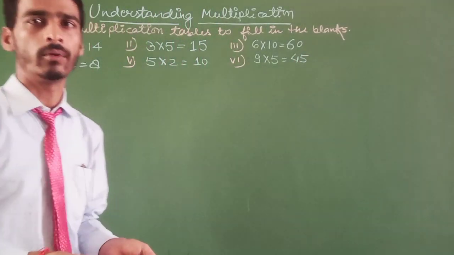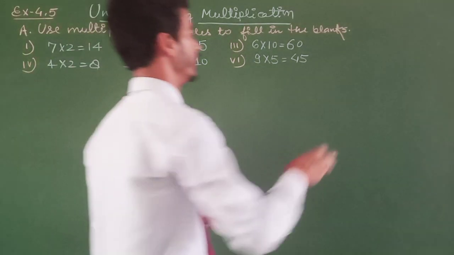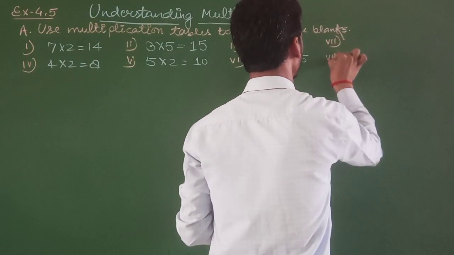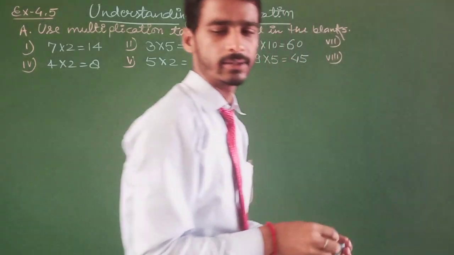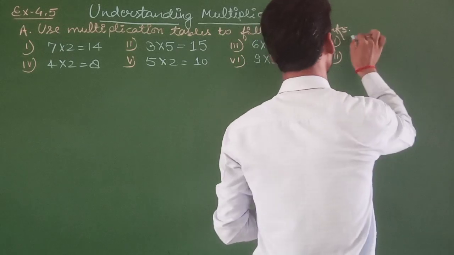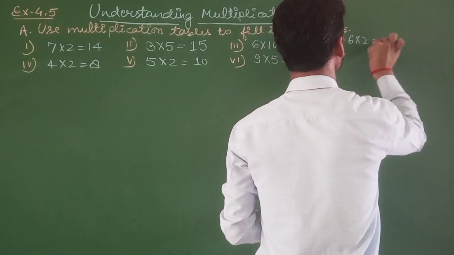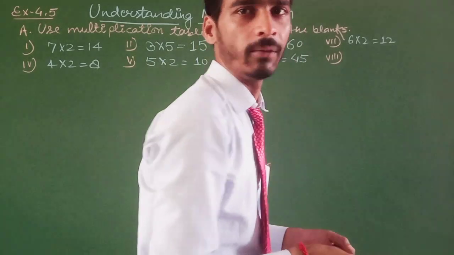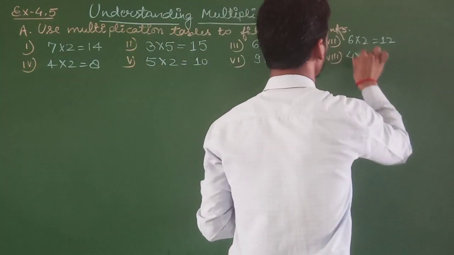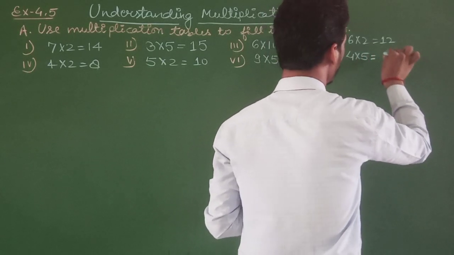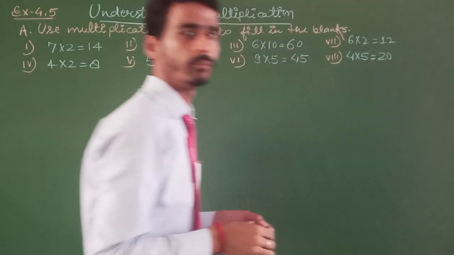Now let's solve the next questions. Question number 7 is 6 multiplied by 2. 6 1s are 6, 6 2s are 12. And the next one is 4 multiplied by 5. 4 1s are 4, 4 2s are 8, 4 3s are 12, 4 4s are 16, and 4 5s are 20.